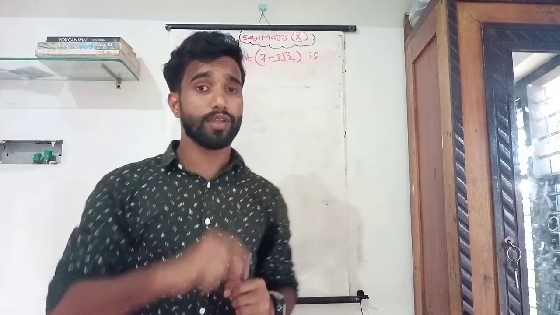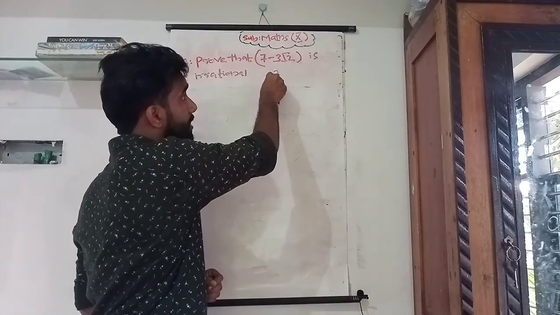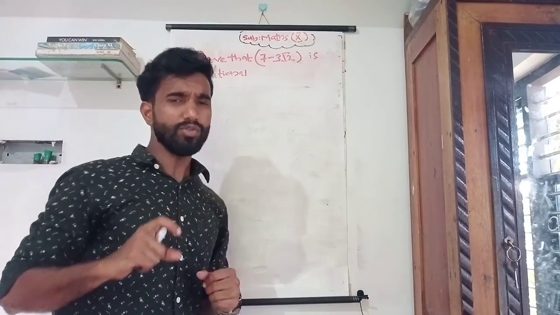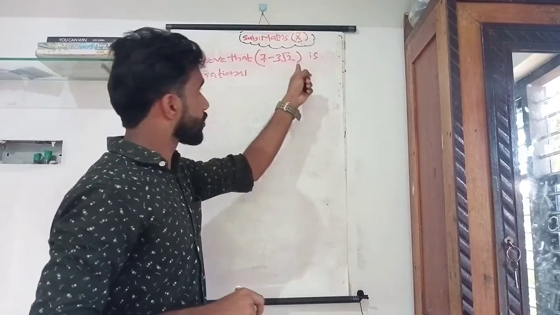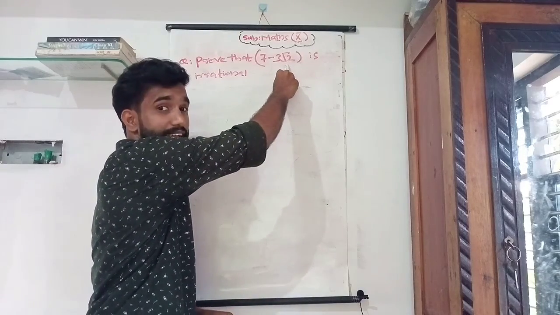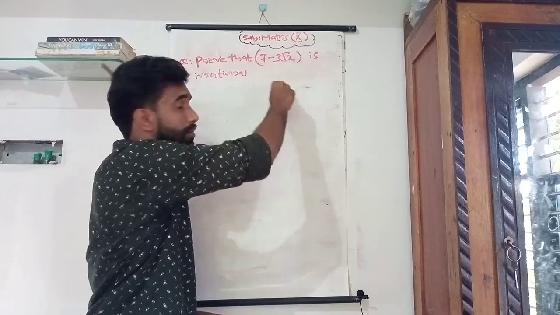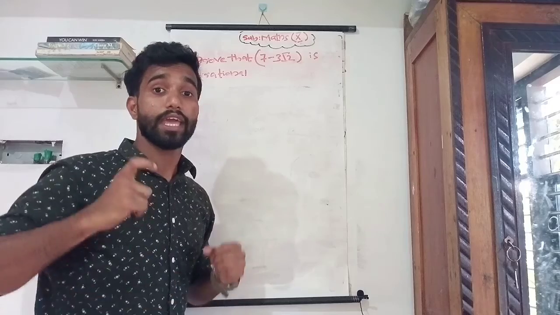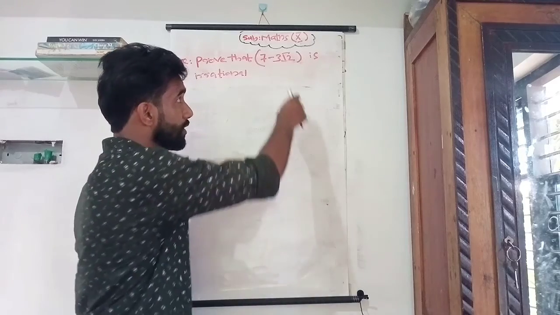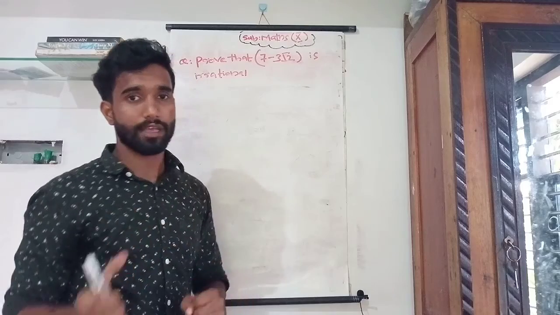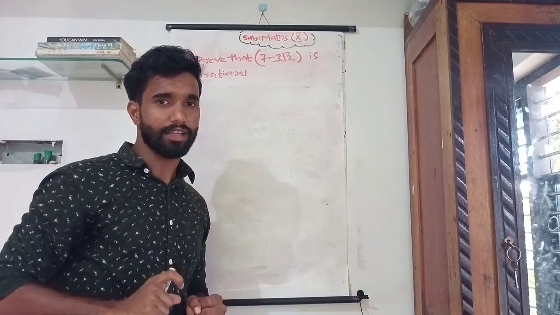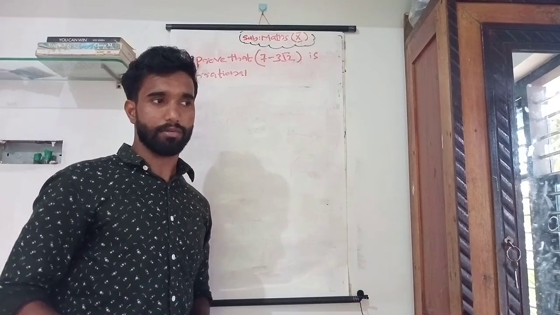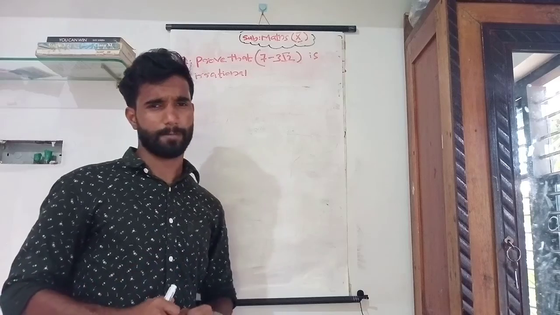Let's take a look at this question. Prove that 7 minus 3 root 2 is an irrational number. Using your common sense, root 2 is an irrational number and 3 is a rational number. An irrational number multiplied with a rational number gives an irrational number. And also, an irrational number added to or subtracted from a rational number gives another irrational number. It's one way to solve this question.